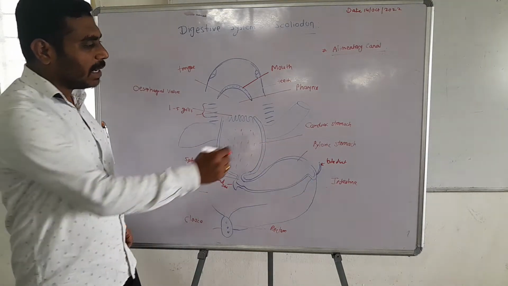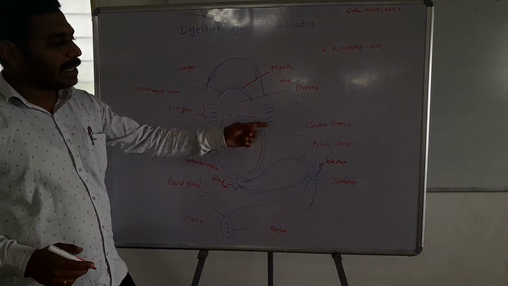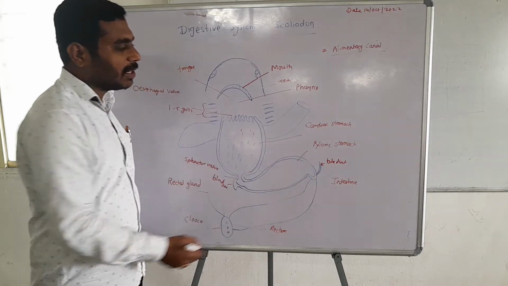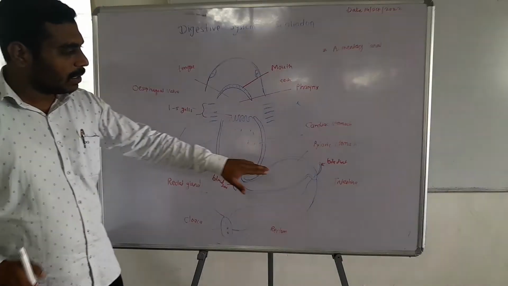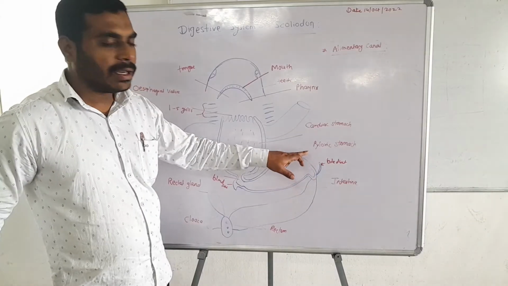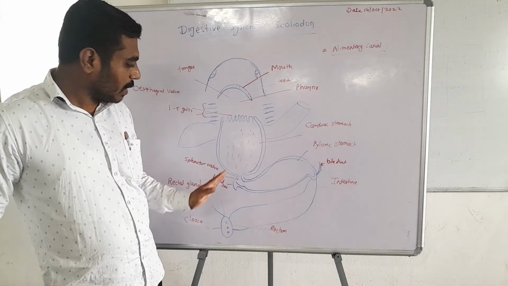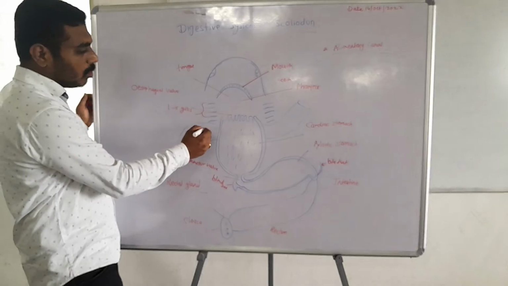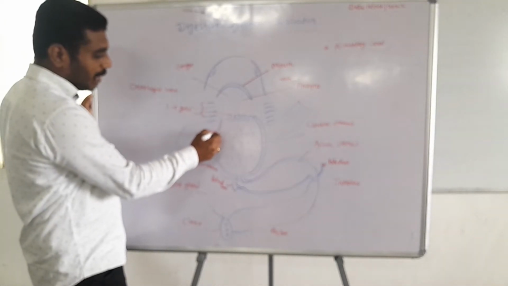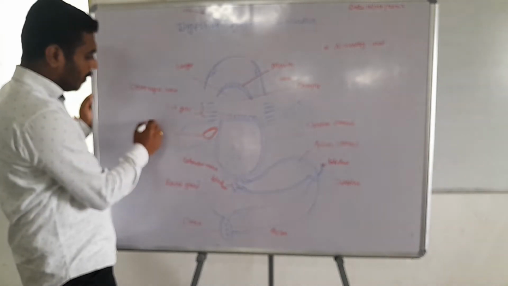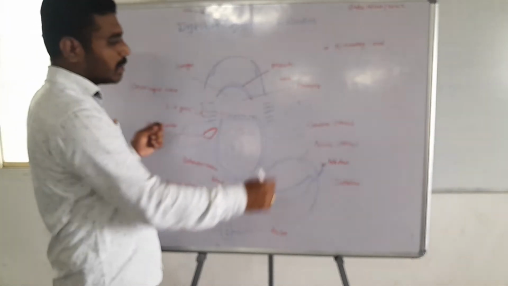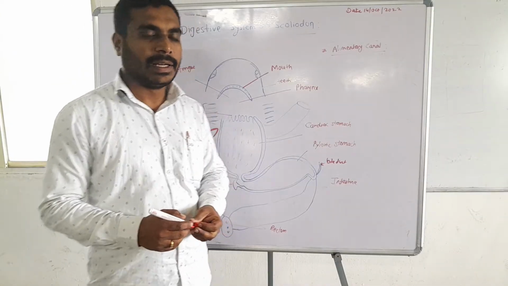Then at the exact opposite position, pancreatic glands also release pancreatic juice inside the intestine and pyloric stomach. The liver stores its bile juice in the gall bladder, and a duct arises from the gall bladder. It is called the bile duct.